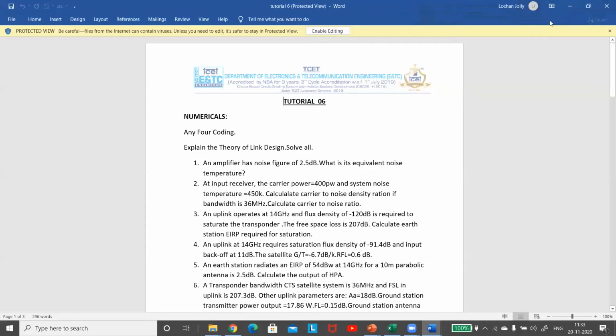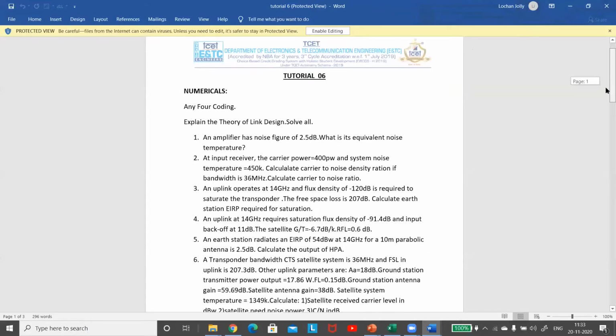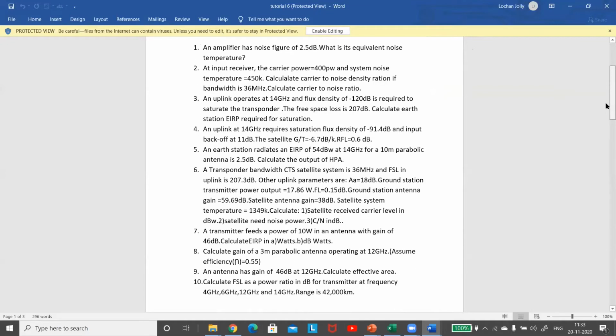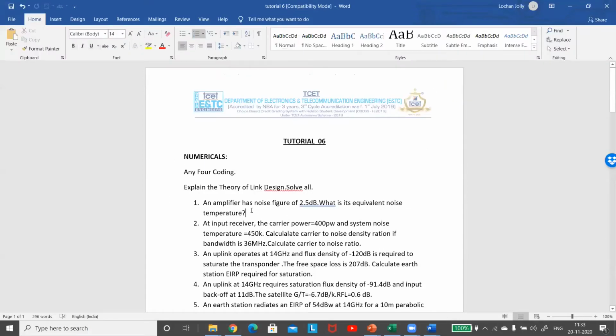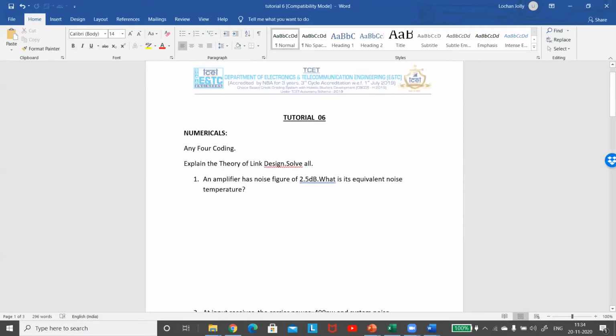Okay, now we'll start with link design, more problems that we could not cover. So the first example is: find the equivalent noise temperature. The amplifier noise figure is given in dBs. The first thing that we need to do for this question is, what is your noise figure? Noise figure is equal to 10 to the power of 0.25, correct? In normal scale, because it is given in dBs. So quickly solve this and tell me what is your noise figure.